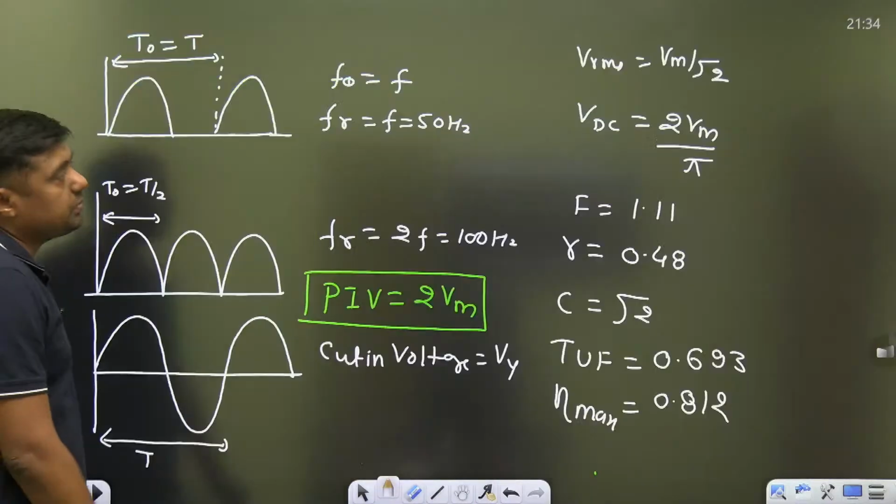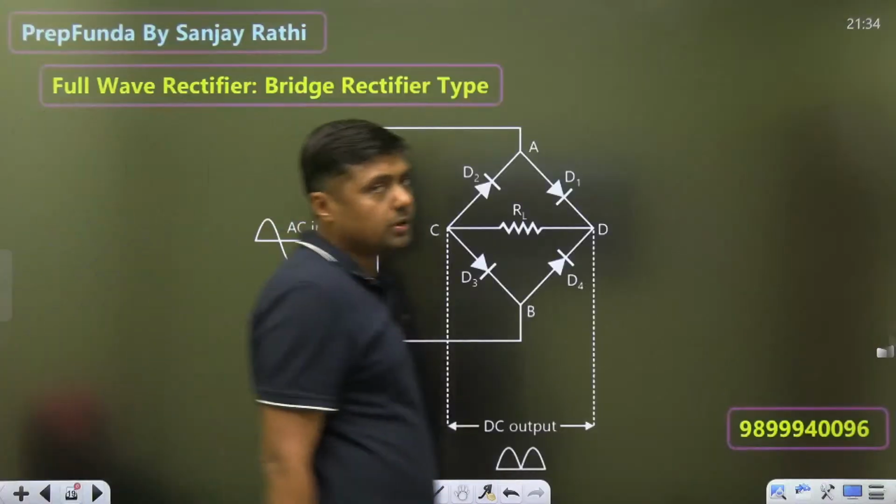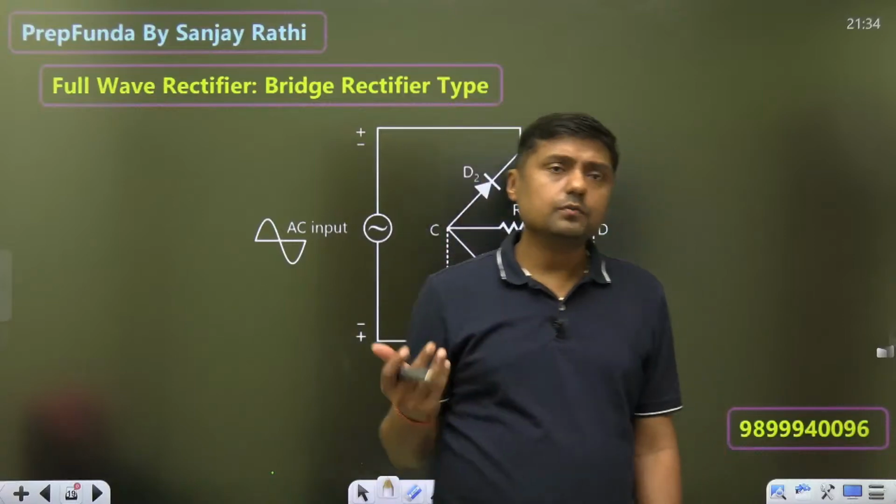That is the difference between what? Bridge rectifier and center tapped transformer. So that may be the question.